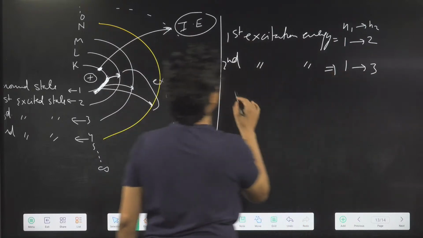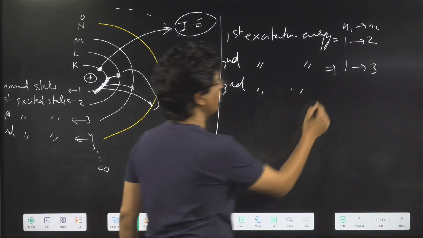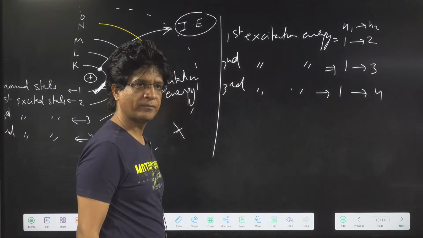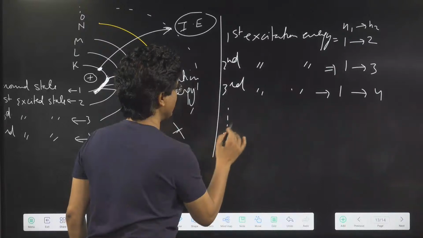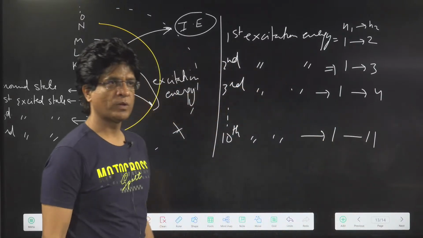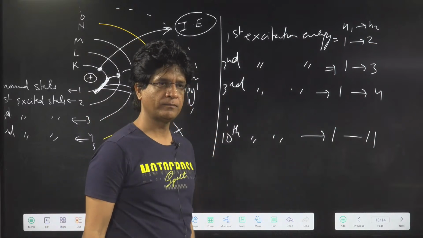1, 2, 3. Chalo, batao. Third excitation energy will involve orbit number 1 to 4. Yes or no? And similarly, 10th excitation energy will involve 1 to... oh, sorry, 11th. 1 to 11th. Sorry, my mistake. 1 to 11th.